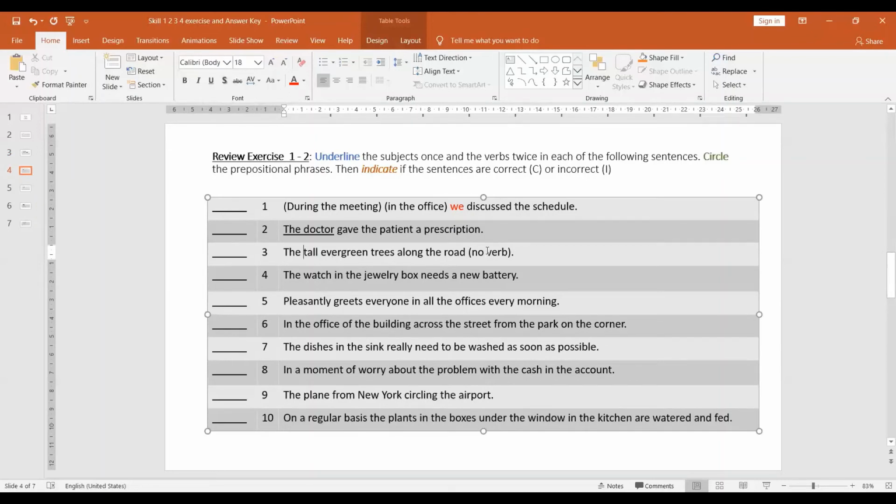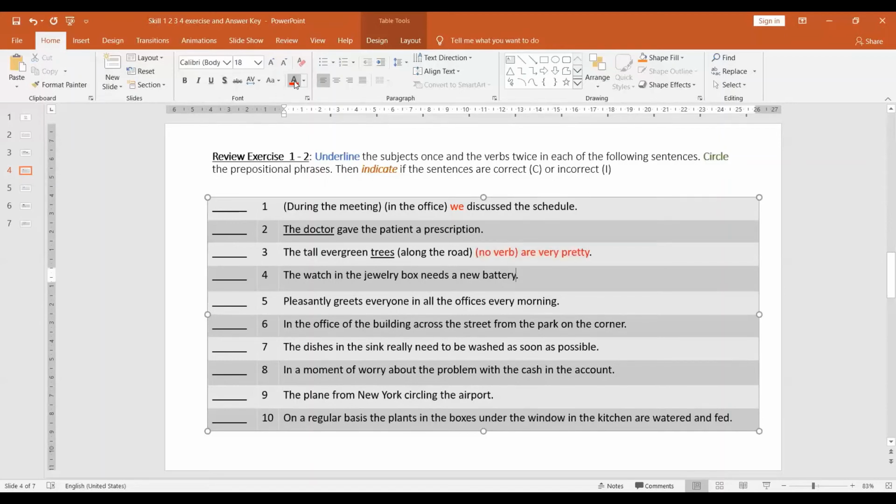So the tall evergreen trees is the subject, and along the road is the object of preposition. So if I want to add, the tall evergreen trees along the road are very, very beautiful, very pretty, I think. All right.